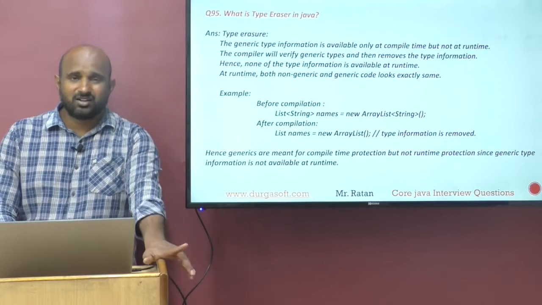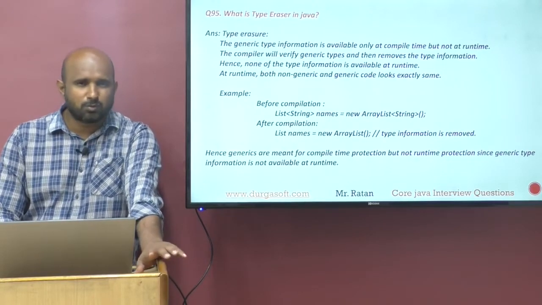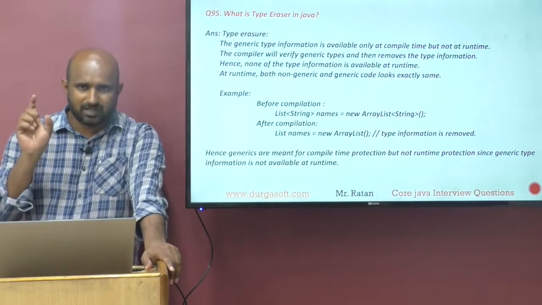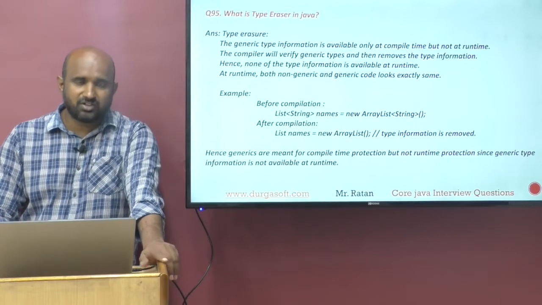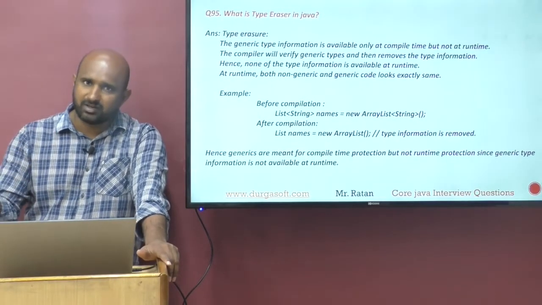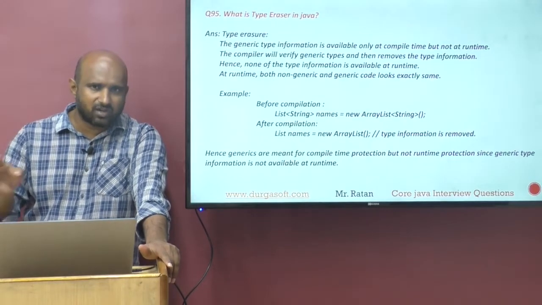First point you need to understand: collections are type safe or not type safe? Collections are not type safe. How to provide type safety to the collections? Generics. Generics specify the type of the data. That generic information is available only up to compile time. The compiler will check the type of the data, and once everything is good, after compilation it will remove the generic type.